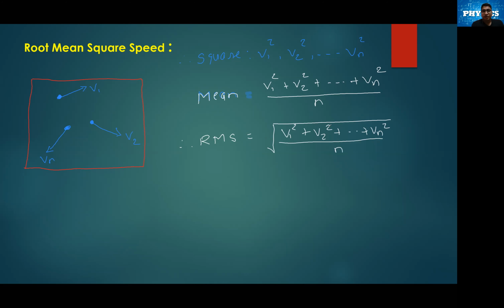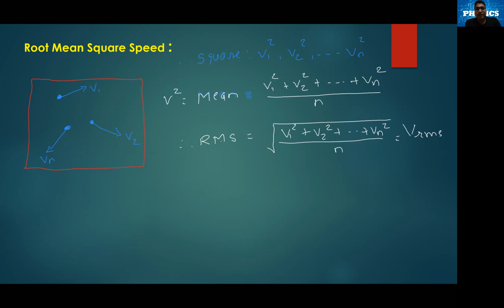This is being called the average value, that we call v square, and this is our rms, that we denote with v rms. rms means root mean square value.